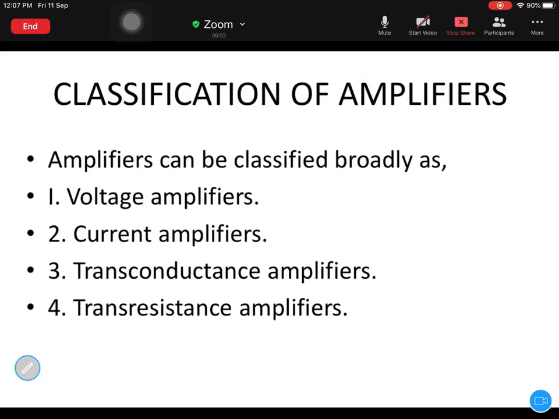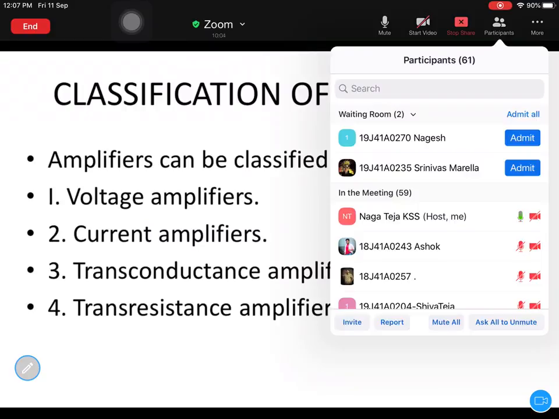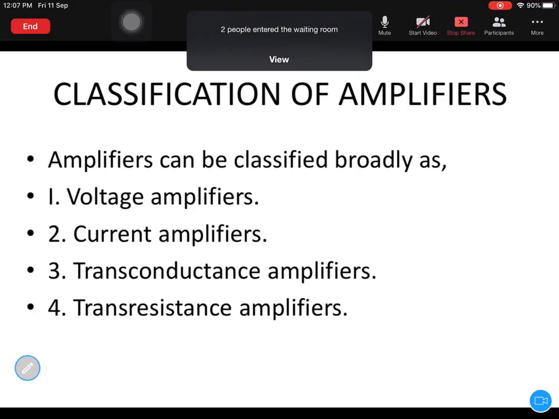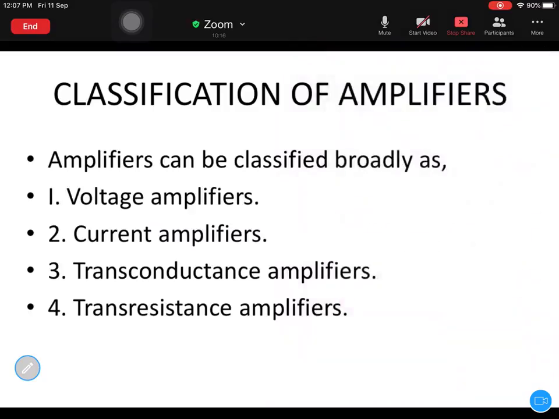That means that if you increase the amplitude of a particular signal, you are necessarily saying that you are amplifying that signal. If you are increasing the amplitude, you are indirectly saying that you are amplifying the signal, and the device that is used for amplifying that signal is called an amplifier. Remember that. So devices which are used for amplifying the magnitude of a particular signal are known as amplifiers.